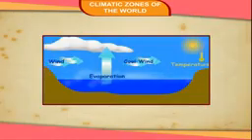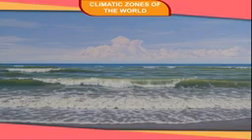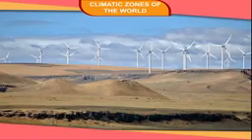Direction of winds. Winds blow from areas of low temperature to areas of high temperature. Winds that blow from the sea are cool. Winds that blow from the warm places are warm. Warm winds blow from the equator. Cold winds blow from the poles.